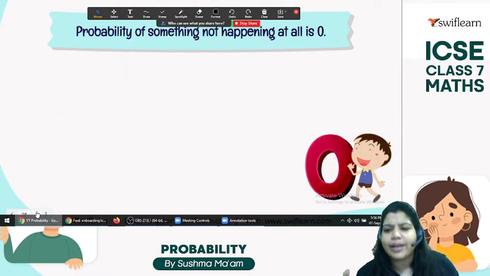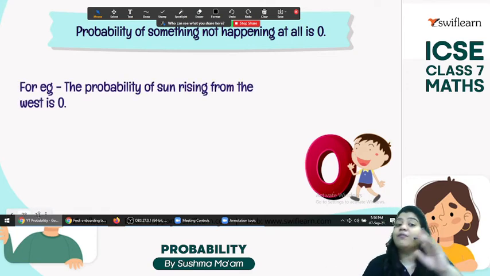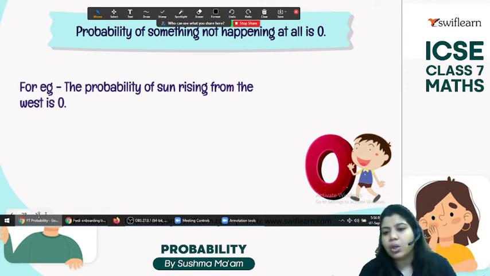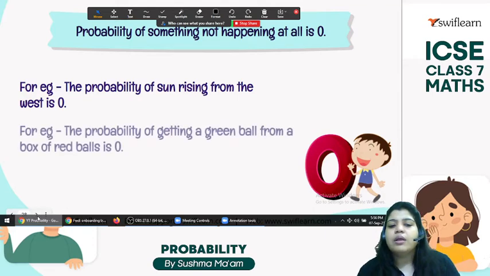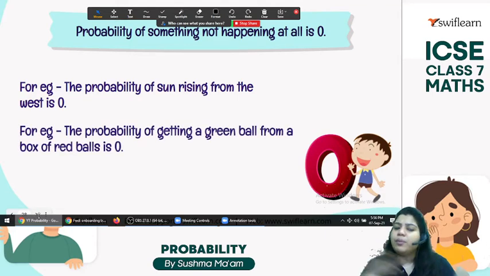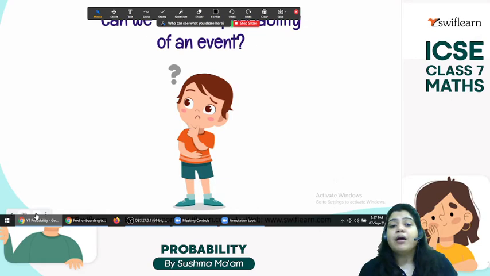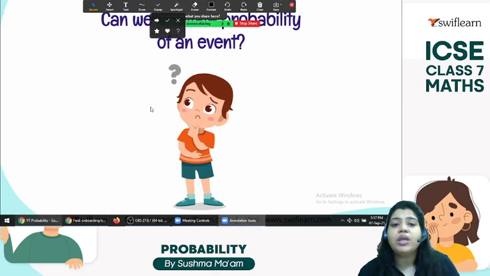Yes, I hope everyone likes to eat chocolate. So the probability of something not happening at all is 0. The probability of the sun rising from the west? No, 0. The probability of getting a green ball from a box of red balls. The box is of red balls, but you are picking a green ball. Impossible case. Impossible case means 0.